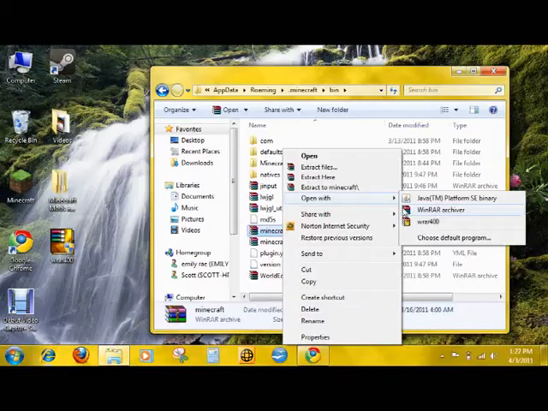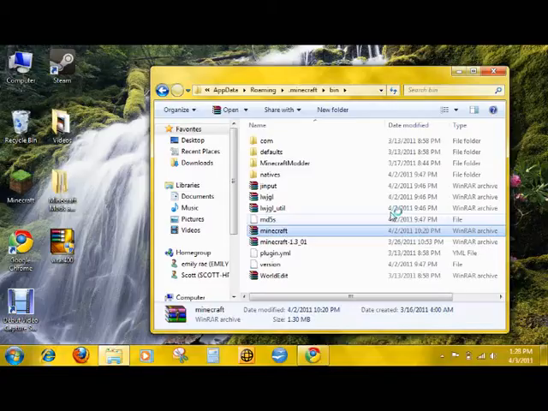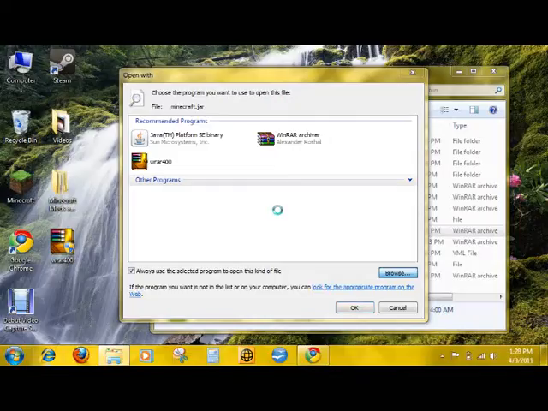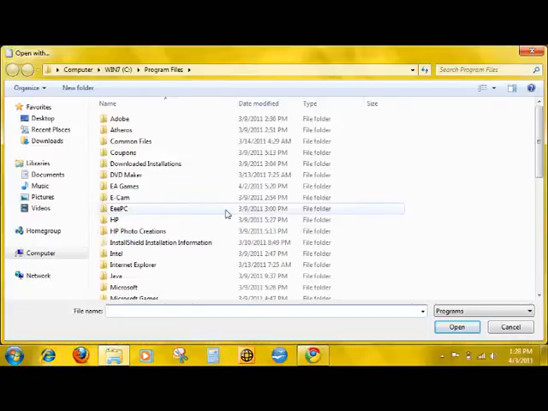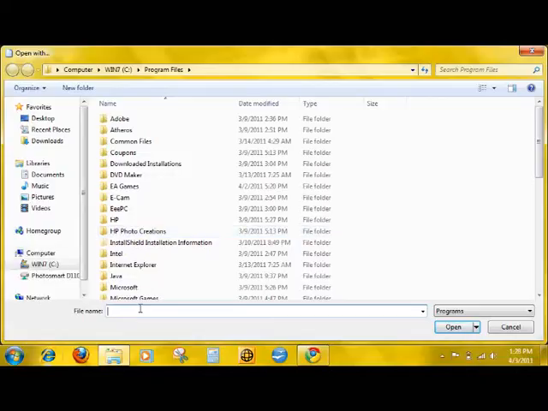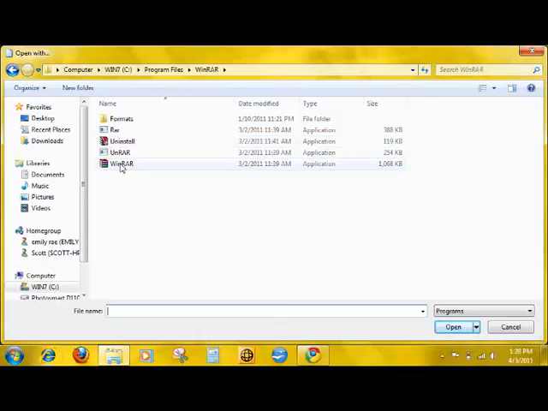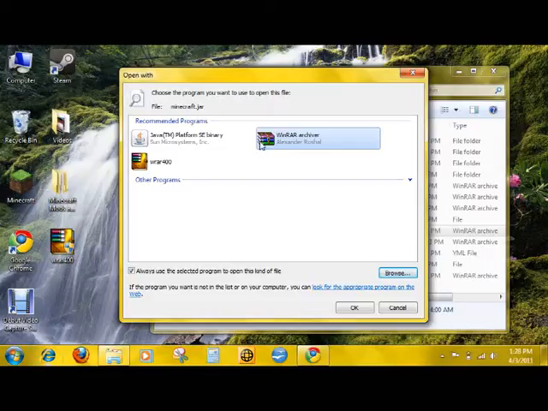Sometimes, if you didn't install it right, you've got to choose default program, and it'll be other programs, or we can hit browse. Then look up WinRAR. And there you go. It should be right here. And then you double click it, and it'll come up WinRAR Archiver.